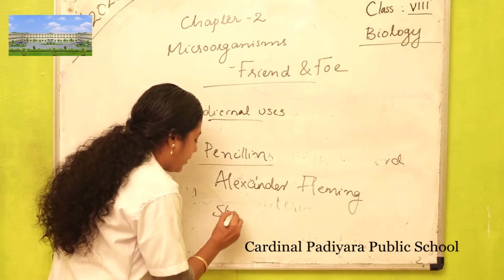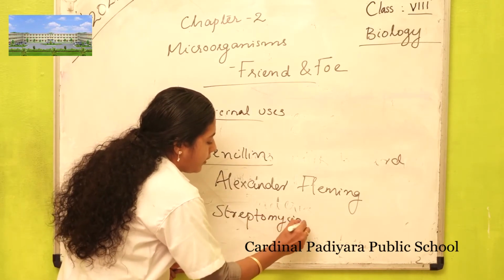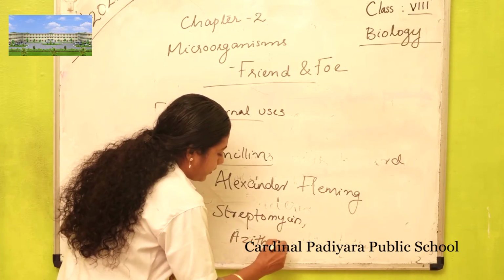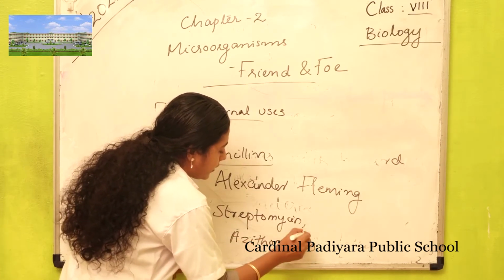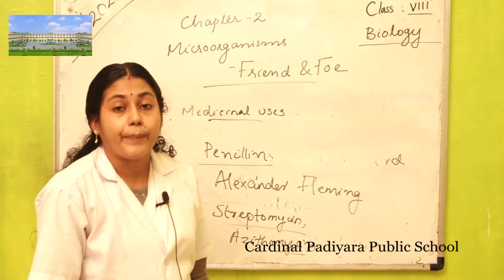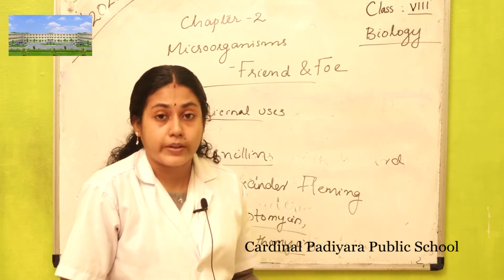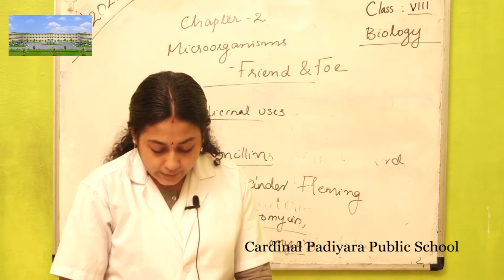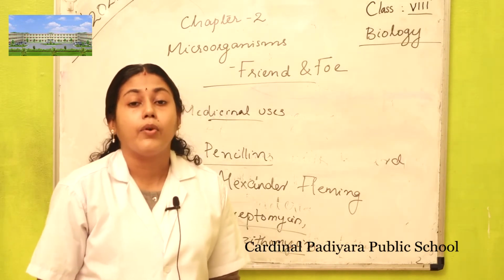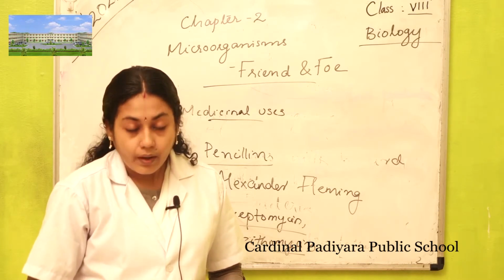Streptomycin, azithromycin. These are common antibiotics, prepared with the help of bacteria like Streptococcus, etc. Streptomycin, tetracycline, erythromycin are some of the antibiotics prepared with the help of bacteria.